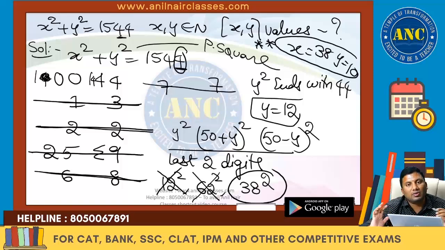y square ends with 44. What is the smallest natural number y that ends with 44 when squared? y value 12. 50 plus 12 squared, 50 minus 12 squared. 50 minus 12 square is 38 square. 38 square is 1444. Remaining x square is 100, so x value will be 10.